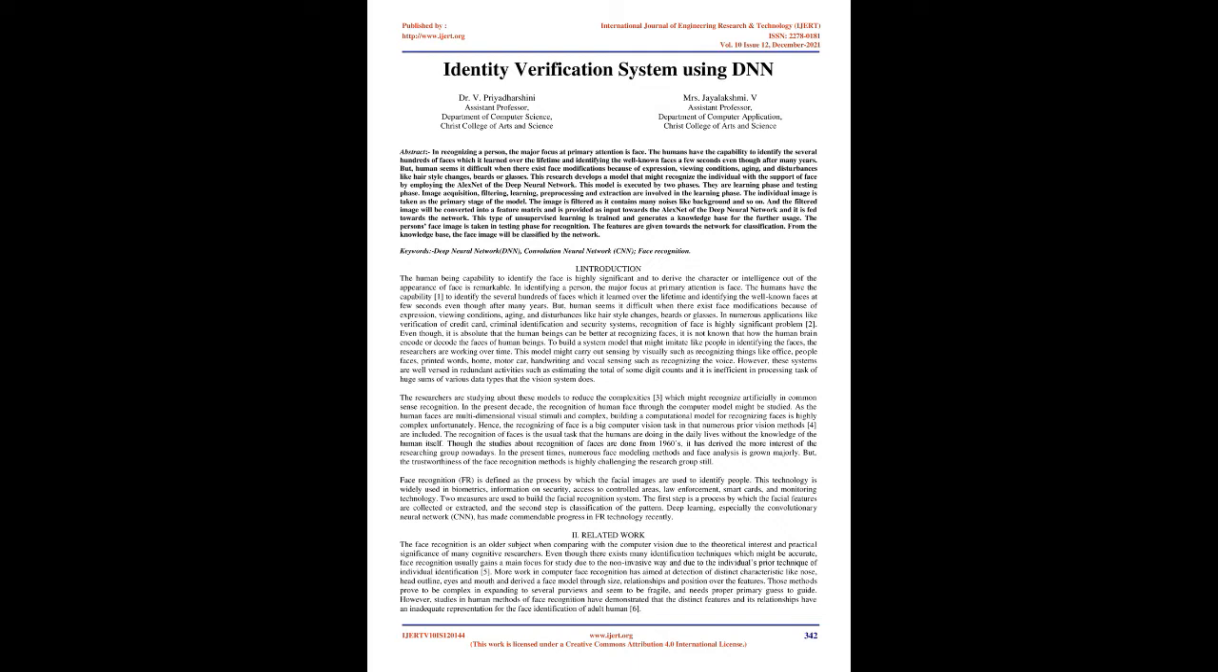This model is executed in two phases. They are the learning phase and the testing phase. Image acquisition, filtering, pre-processing, learning and feature extraction are involved in the learning phase. The individual image is taken as the primary stage of the model. The image is filtered as it contains many noises like background and so on. The filtered image is converted into a feature matrix and provided as input to the AlexNet of the deep neural network, and it is fed into the network. This type of unsupervised learning is trained and generates a knowledge base for further usage.